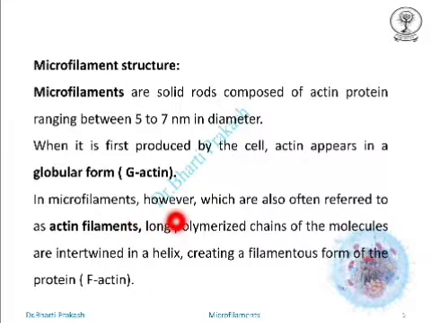In microfilaments, however, where they are also referred to as actin filaments, long polymerized chains of molecules are intertwined in a helix, creating a filamentous form of the protein. That is, the G-actin polymerizes into the F-actin state and the microfilaments are often referred to as actin filaments.